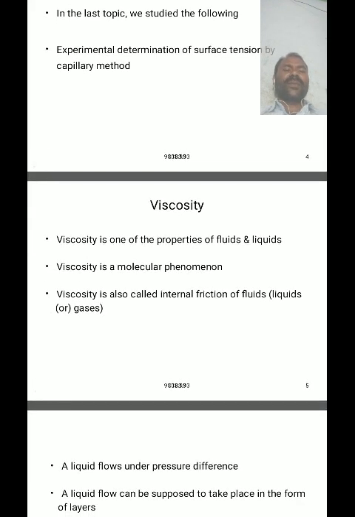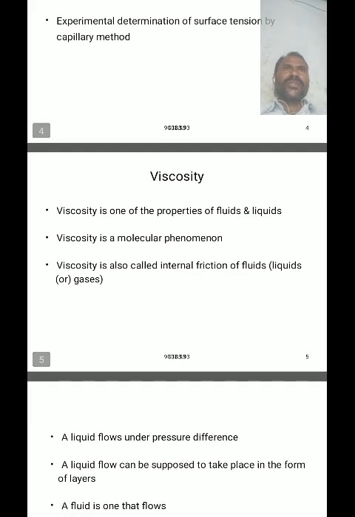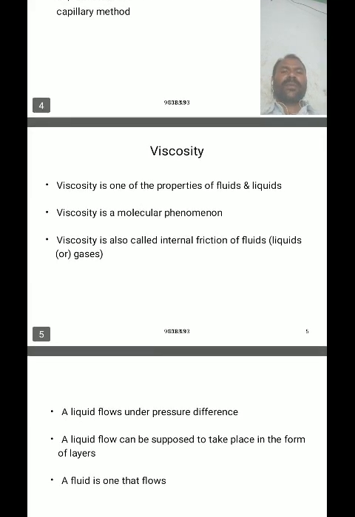The properties of streamline flow are that the fluid flows in a steady state, irrotational and non-viscous, and inelastic. That is called streamline flow or laminar flow.